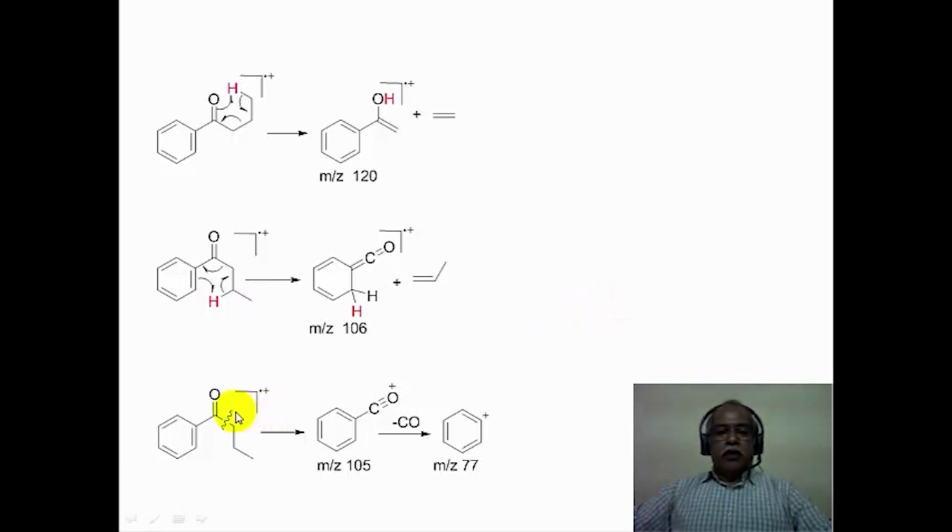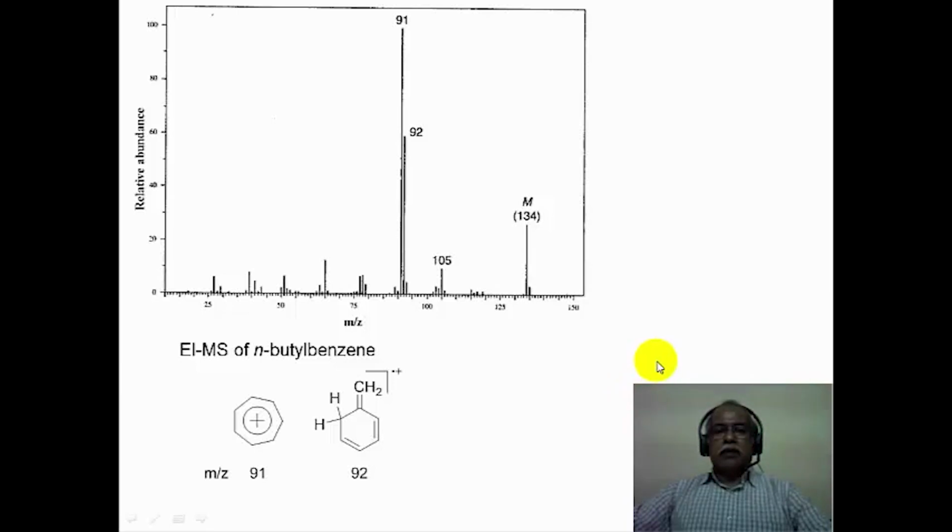Butyrophenone can also undergo another type of fragmentation, that is by alpha fragmentation, which results in a stable acyl type of cation. This is a benzoyl cation that is produced with a mass registered at 105, and this can lose a carbon monoxide molecule to produce a phenyl cation, which is at 77. So in the mass spectrum of butyrophenone, one should see 105, 106, 120 and 77 as prominent peaks. In fact, you can see this in the mass spectrum of this particular compound.